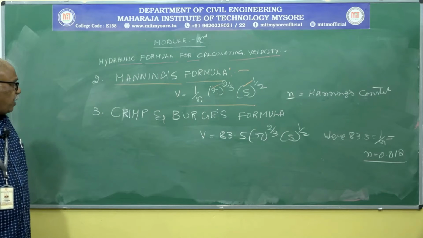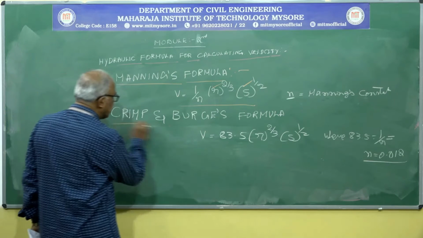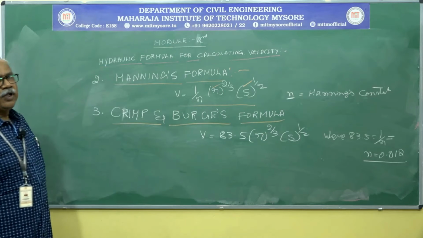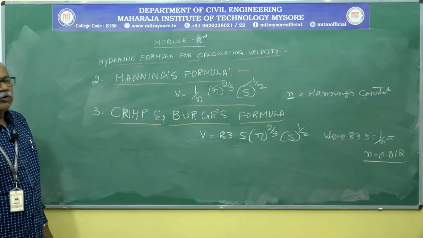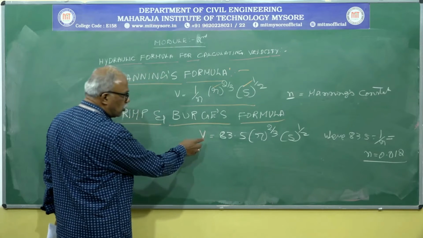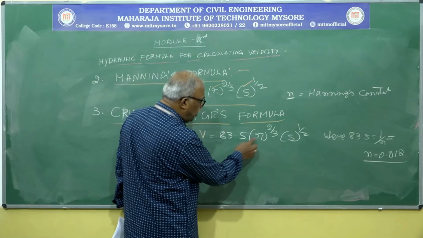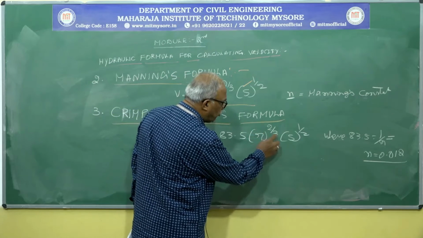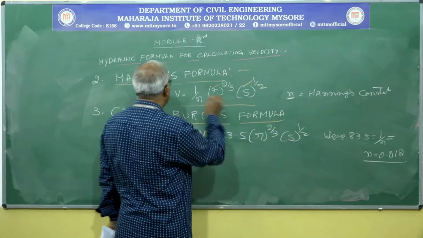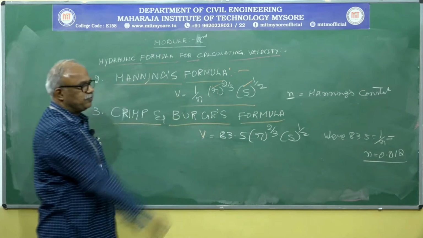Crimp and Burke's equation or formula is also one of the formulas we are going to use to calculate the velocity. So V equals 83.5 into small r to the power of 2 by 3 into s to the power of 1 by 2, nothing but Manning's equation.